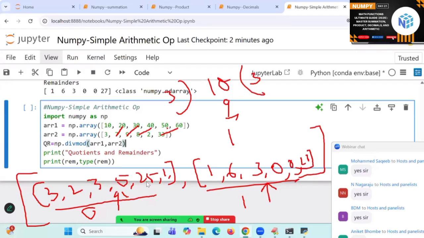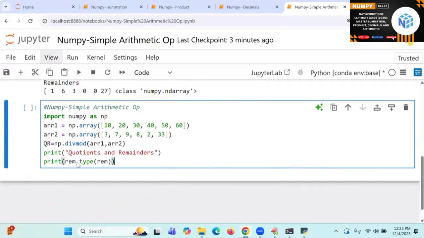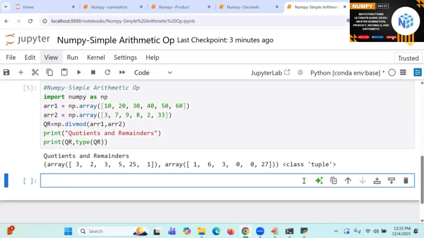Okay. Look at that. First I will go for QR. Later I will separate them: QR and type of QR. So I got it. Are you following me?